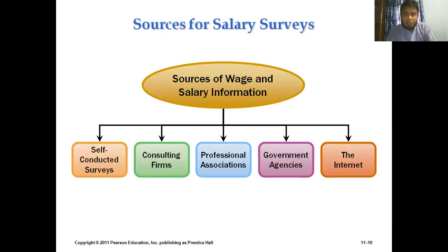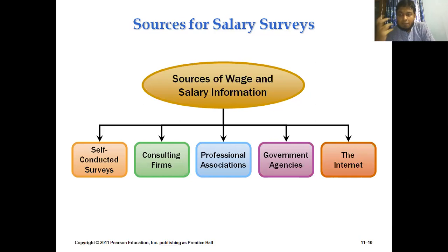And in the first step, we can have other discussions. That is, how can we get salary survey information, or how can we do a salary survey? What are the methods for doing that salary survey? There are different sorts of methods that we can apply for collecting job data, or compensation data for that particular post. We can go for a self-conducted survey. I mean, we can go on our own for collecting that information. We can employ consulting firms. We can get information from the consulting firms.